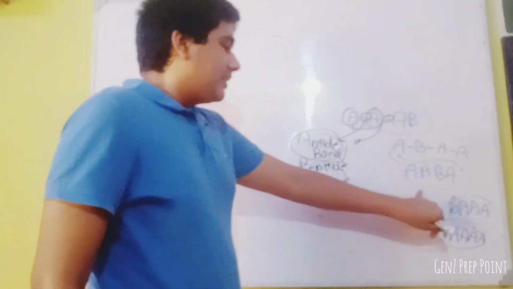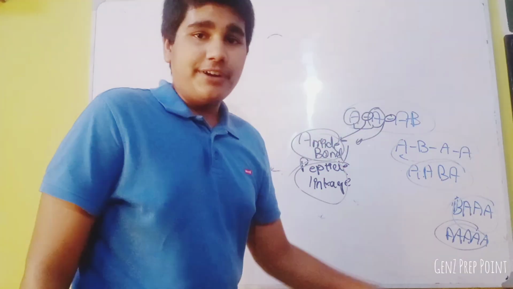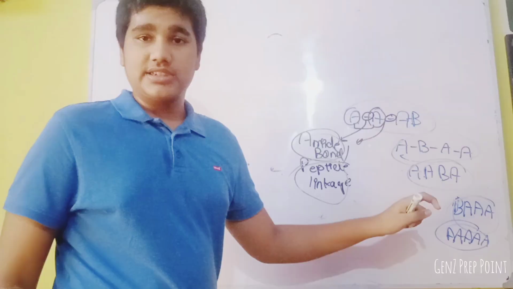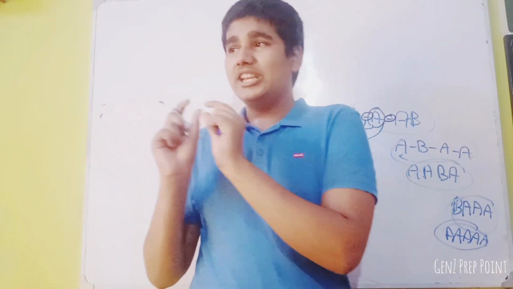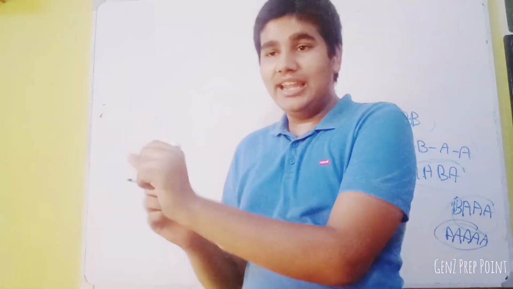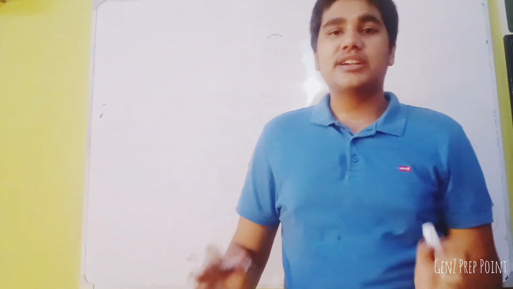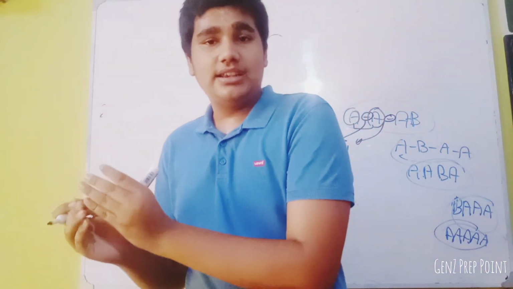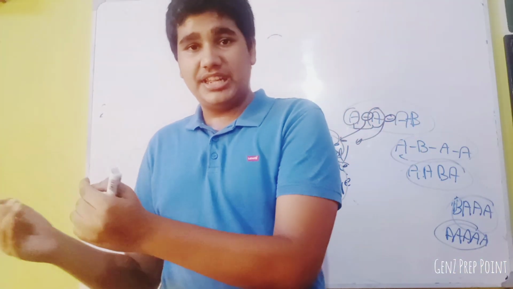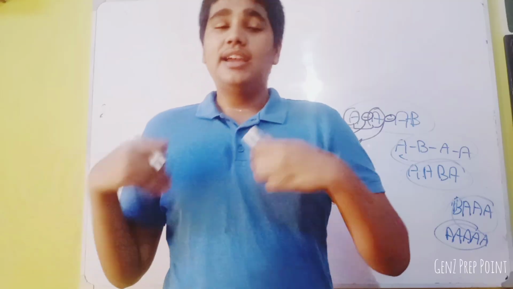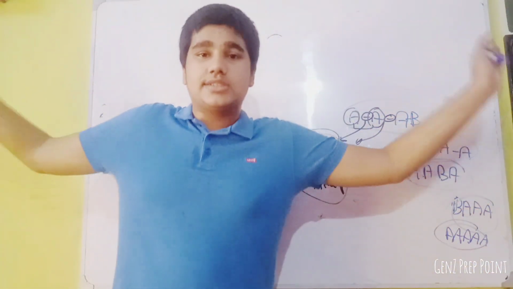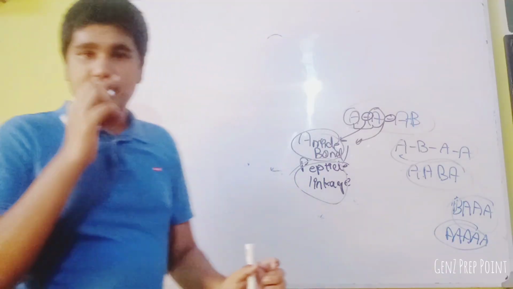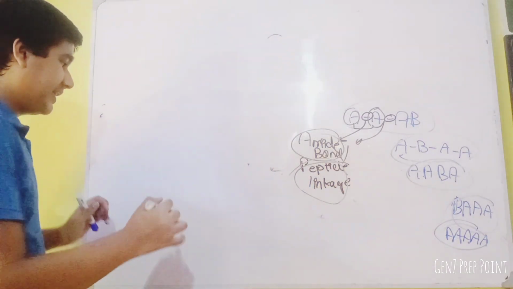Let's repeat. All these combinations are different, meaning different products. If I change even a single amino acid, if I change B to C, it is a new product. If I change B by A, a different product. So changing combinations of amino acids gives us different proteins. This means there will be millions of different proteins. You don't need to remember all that.